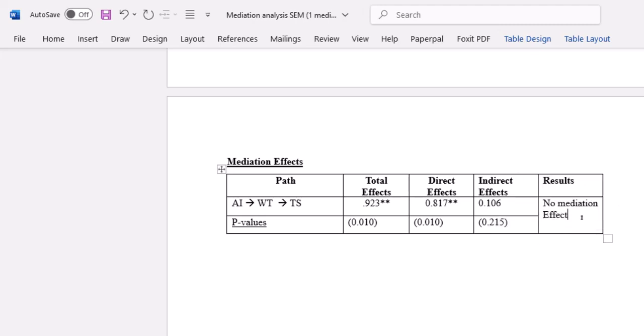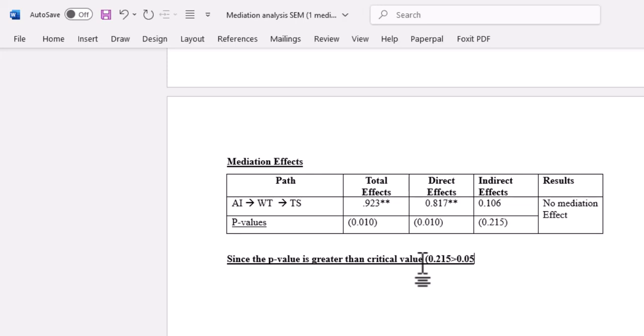So we can say that since the p-value, 0.215, is greater than the critical value 0.05, there is no significant mediation effect.